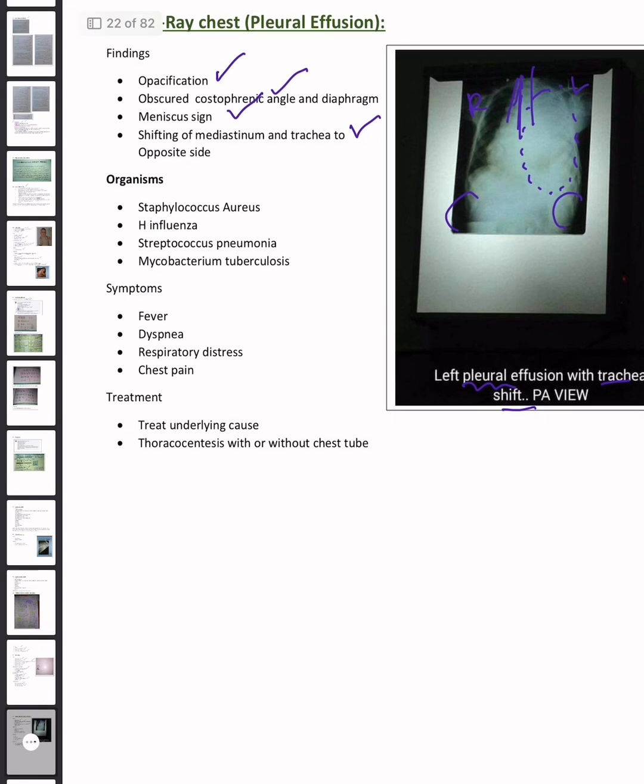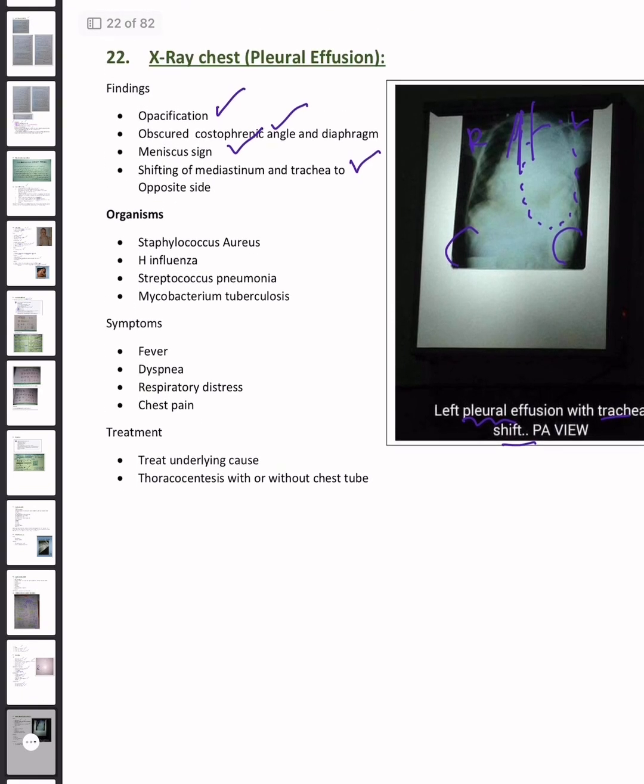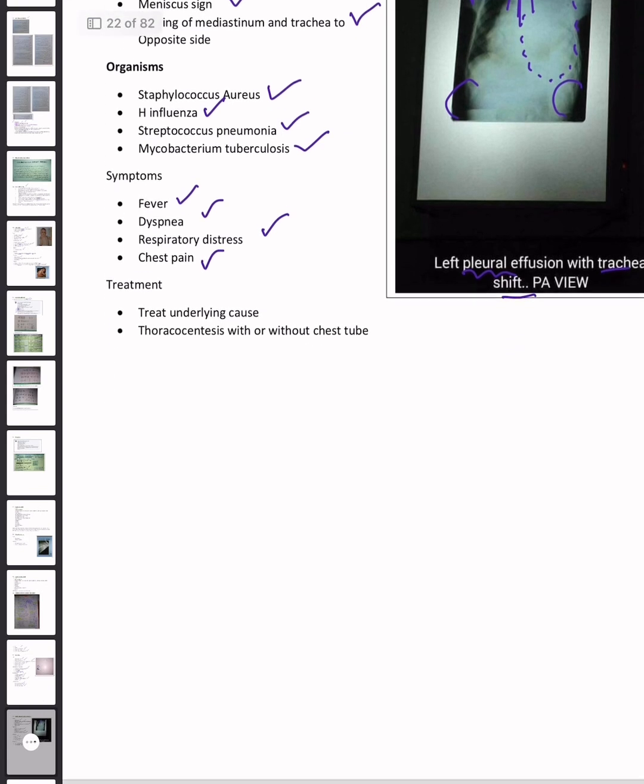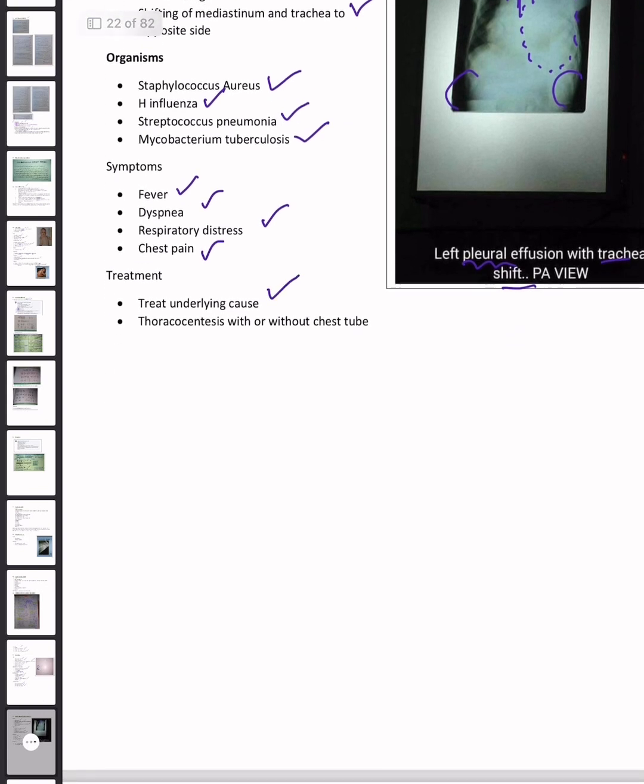Okay. What are the organisms that are responsible for pleural effusion? These are Staphylococcus aureus, H. influenzae, Streptococcus pneumoniae, Mycobacterium tuberculosis. What are the symptoms? Fever, dyspnea, respiratory distress, and chest pain. What are the treatment options? Treat the underlying cause and thoracocentesis with or without chest tube.